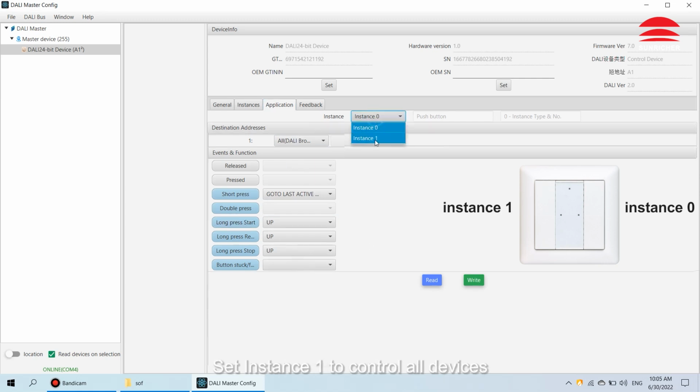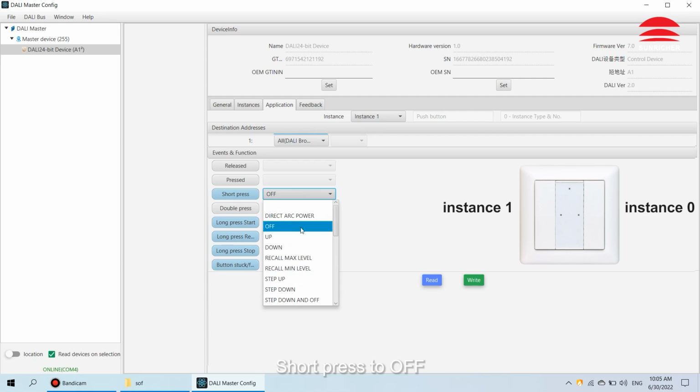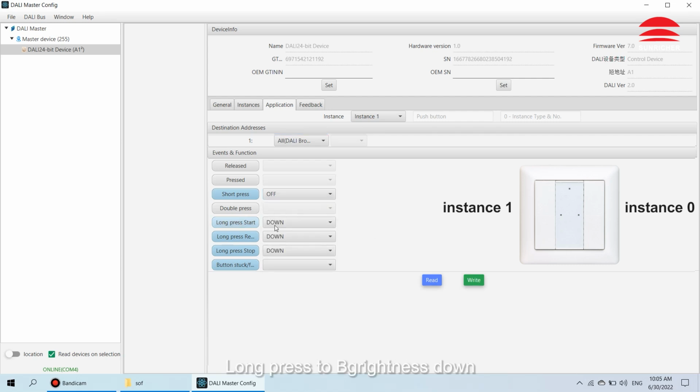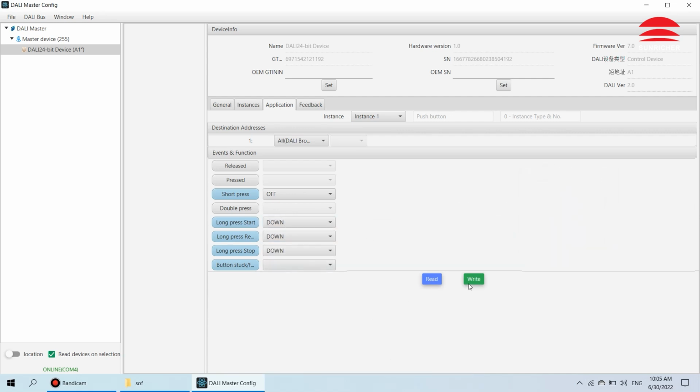Set instance 1 to control all devices. Short press to off. Long press to brightness down. Click to save settings. Done.